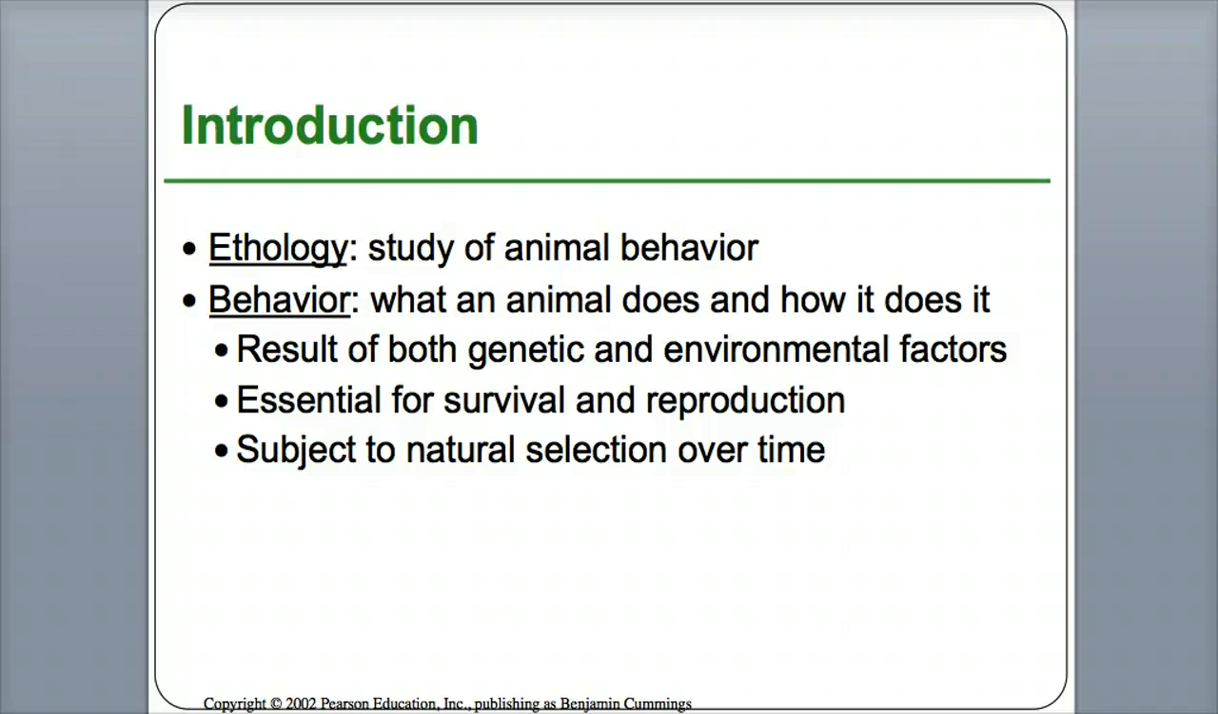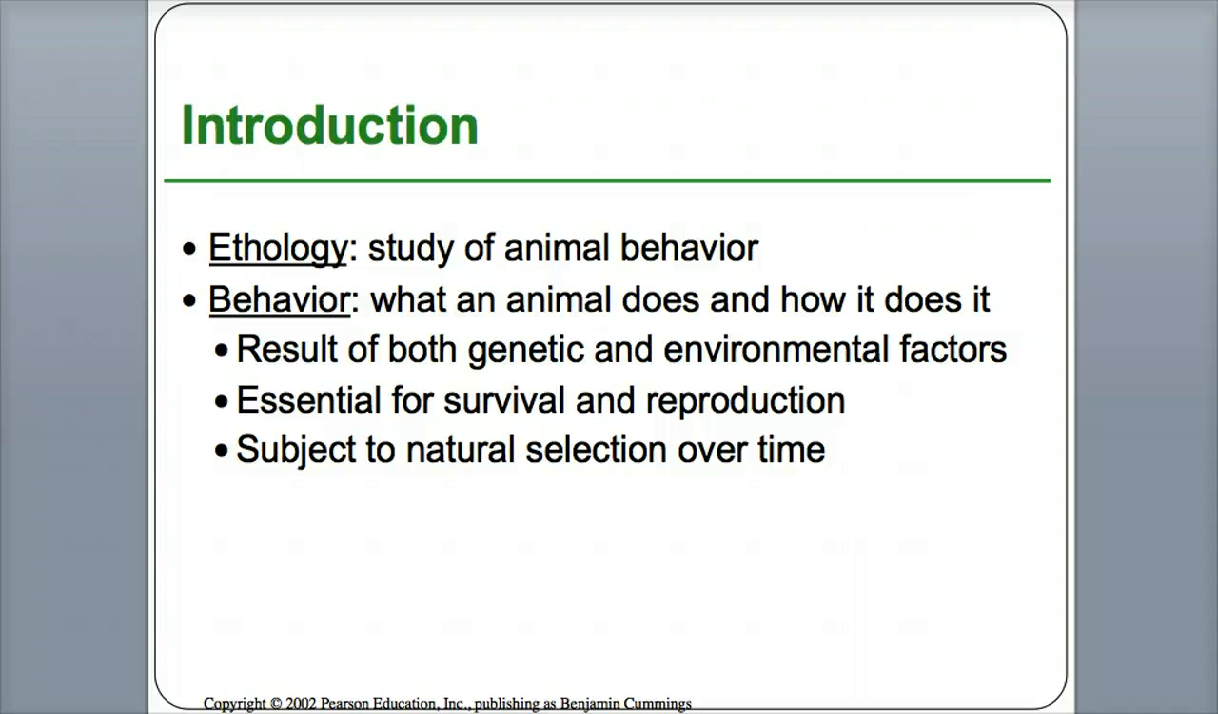I looked up the pronunciation. This is ethology, the study of animal behavior. And behavior, the definition of what is behavior, it's what does an animal do and how does it do it? It's a result of both genetic and environmental factors. So the story I was trying to tell you last time was, if you found a missing wallet, would you turn it in? Would you keep it for yourself? Well, it's not just because of genetics and it's not just because of how you're raised. It's actually a combination of both. Both are essential for survival and reproduction. And really, the behavior of an animal species over time is based on natural selection. So a whole species can have the same behavior based upon natural selection.